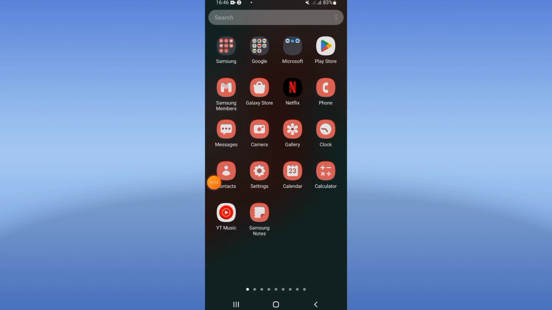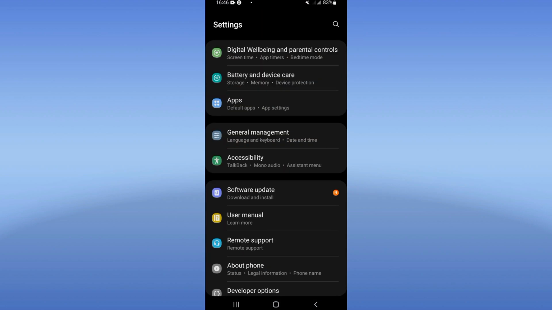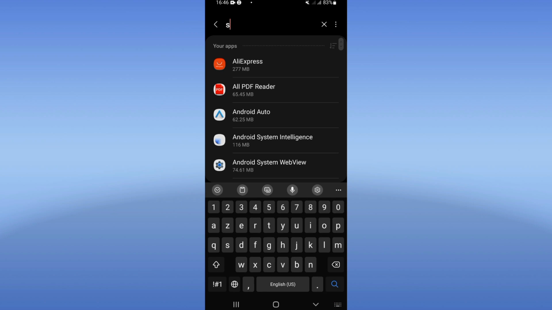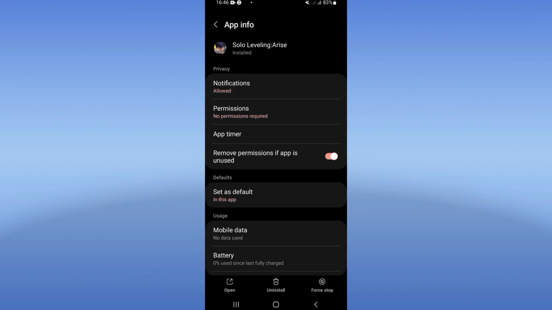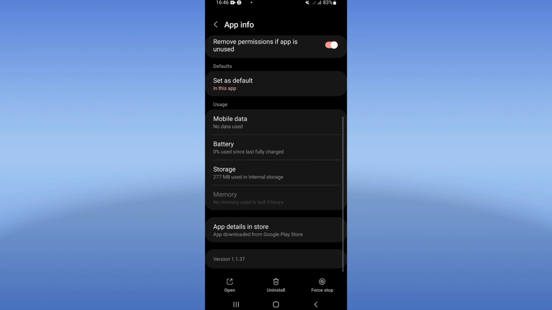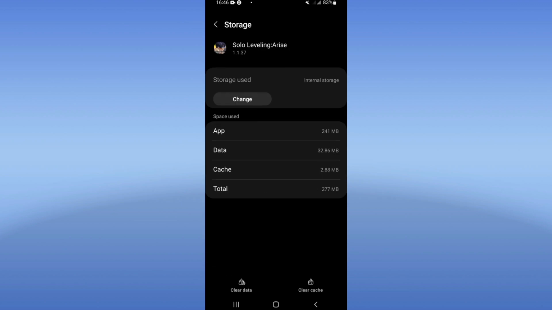You just have to open the settings of your mobile phone, click on the Apps option and search for Solo Leveling and click on it. Right now you will see a list here. Scroll it down, click on the Storage option, and click Clear Cache at the corner of the screen.